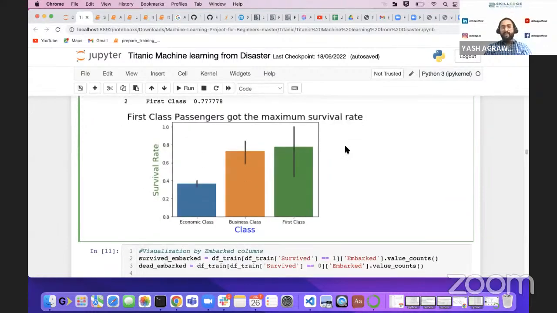So we can say if you have paid more than $250, your chances of surviving are higher. So just pay more than 100 and get a 75% discount on your life to survive with the Titanic dataset.